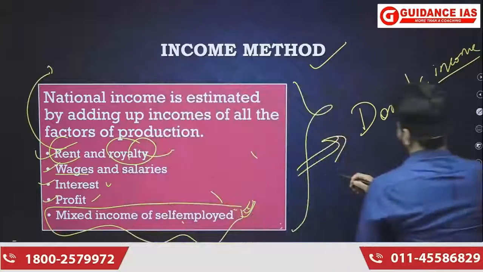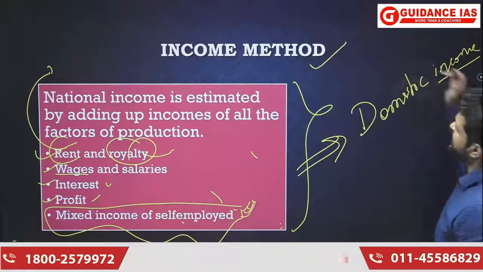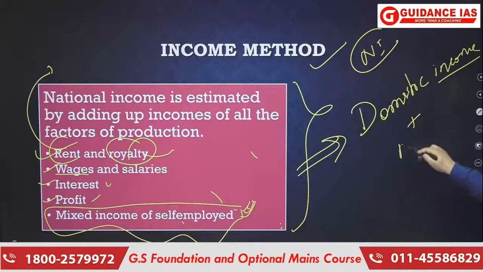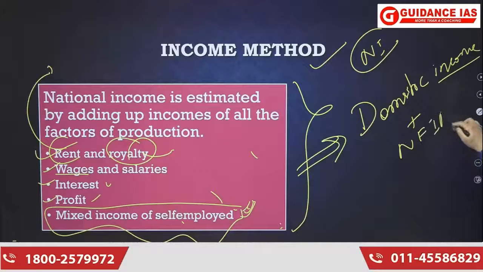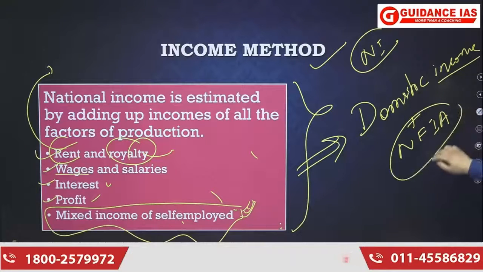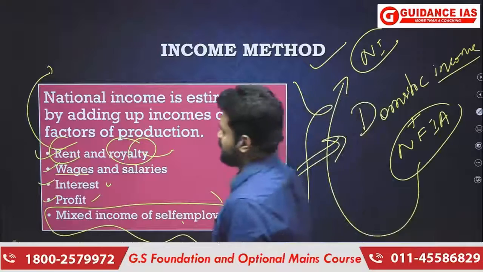This whole will be domestic income. And in order to get national income, we add NFIA. Through this we get domestic income, and when we add NFIA, we get national income.